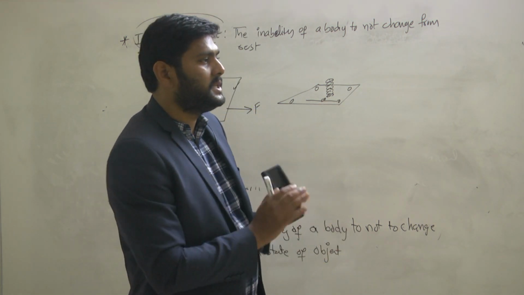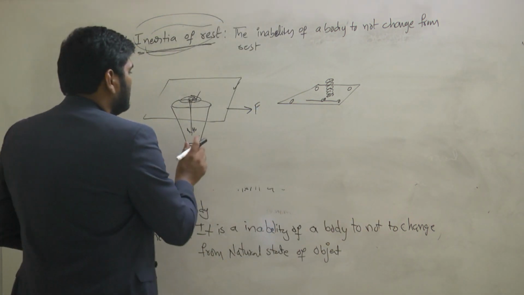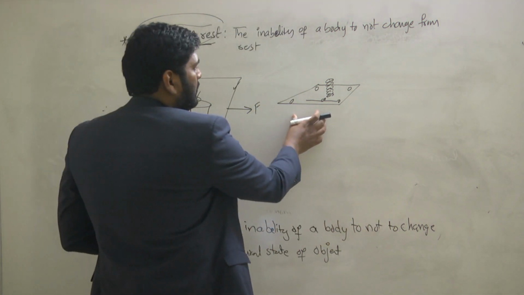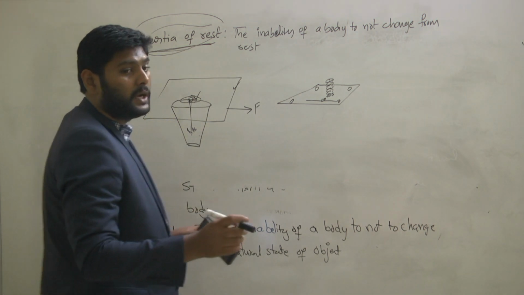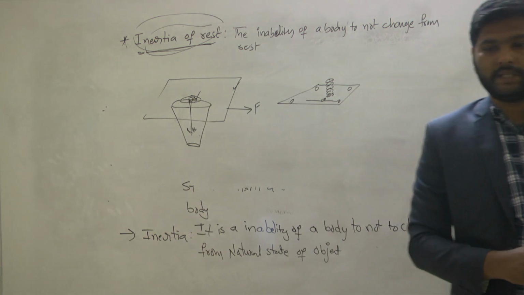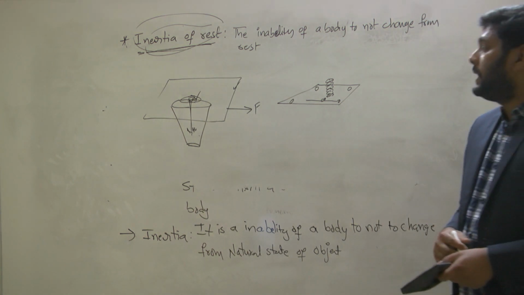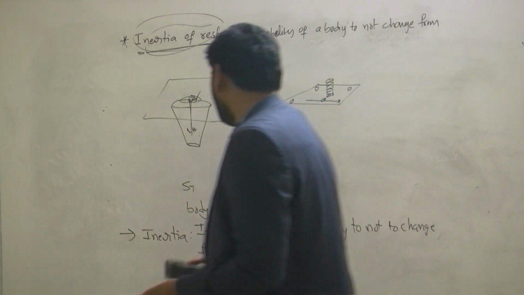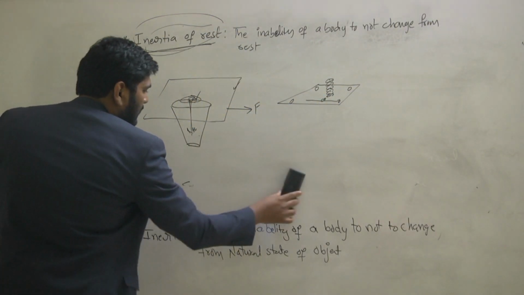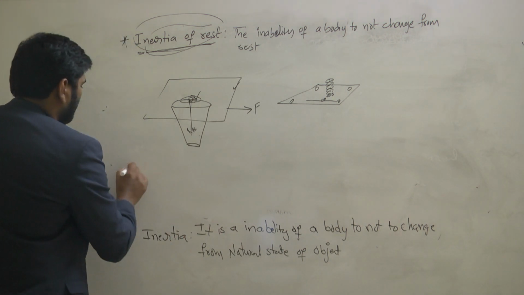These are the best examples for inertia of rest. You can write the glass tumbler, you can write the carom board, you can write even passengers. The three examples I have given, so better take these three examples. And next, what is one more inertia type? Inertia of motion, sir. Very good.